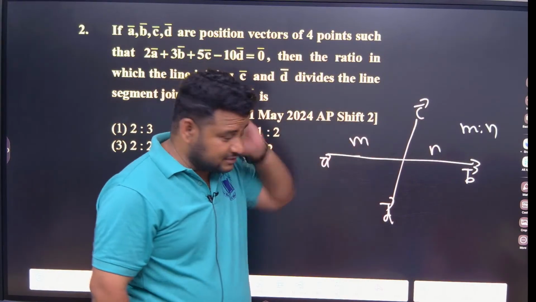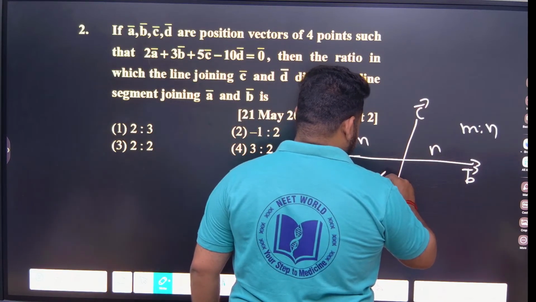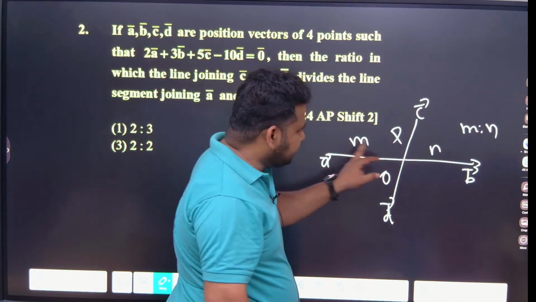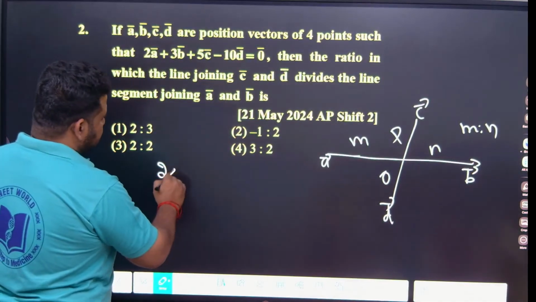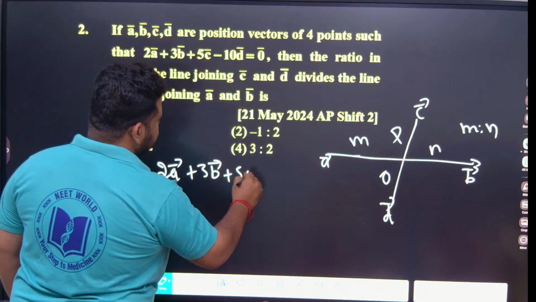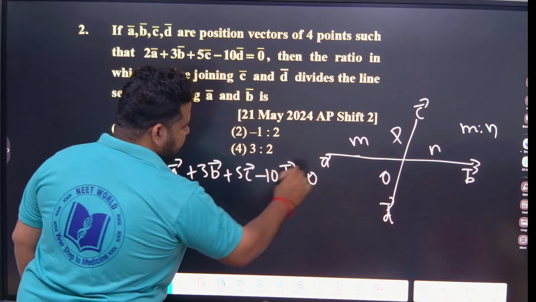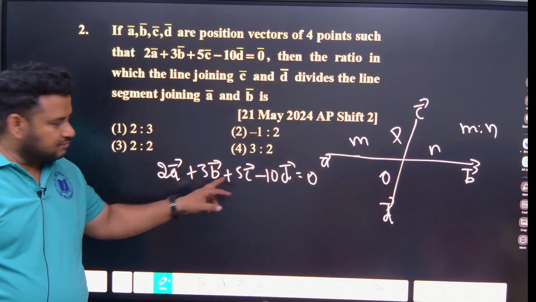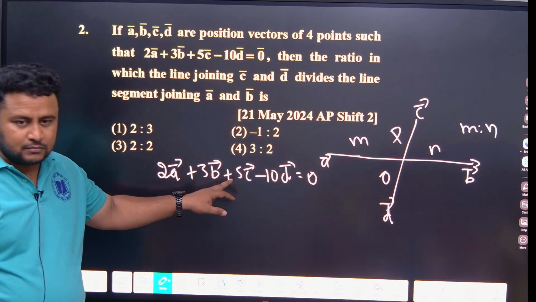They are not asking, suppose this is OP. They are not asking the OP ratio, they are asking the M is to N ratio, keep this in mind. But what have they given? They have given us only this, 2A plus 3B plus 5C minus 10D is equal to the null vector 0. I will take it as 0 only. They are asking A and B in terms of C and D, that is, how A and B get divided by C and D.